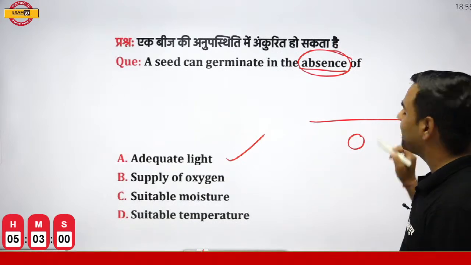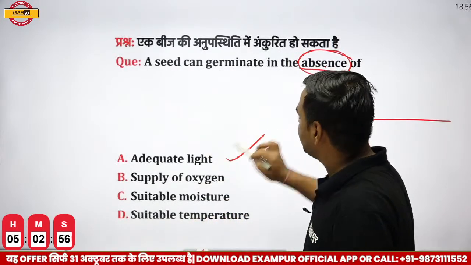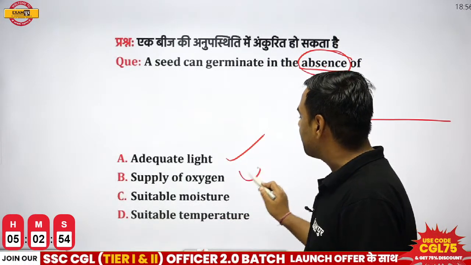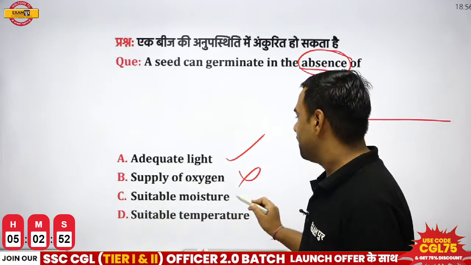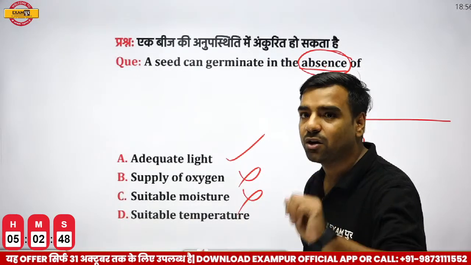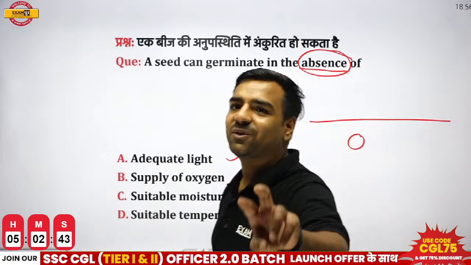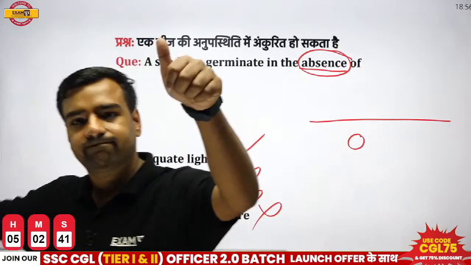Under the earth, is there any light? No light is there, right? So a seed can germinate in the absence of adequate light. But without the supply of oxygen, it will not germinate. Without suitable moisture, it will not germinate. And without suitable temperature, it will not germinate. So Vikas, Vikram, Prajwal, Vinod, got my point?